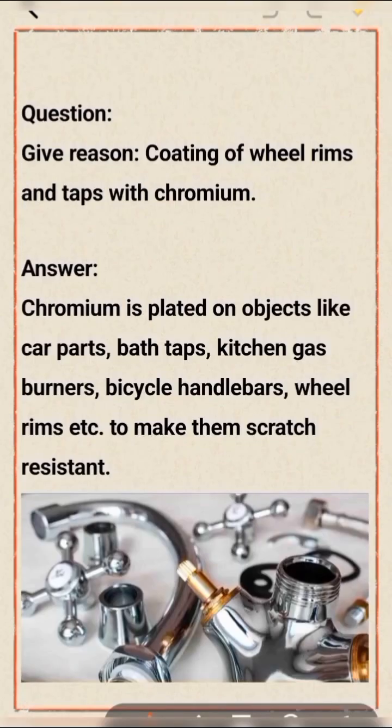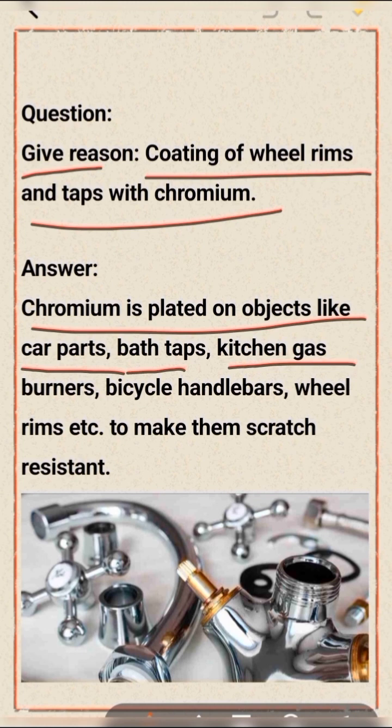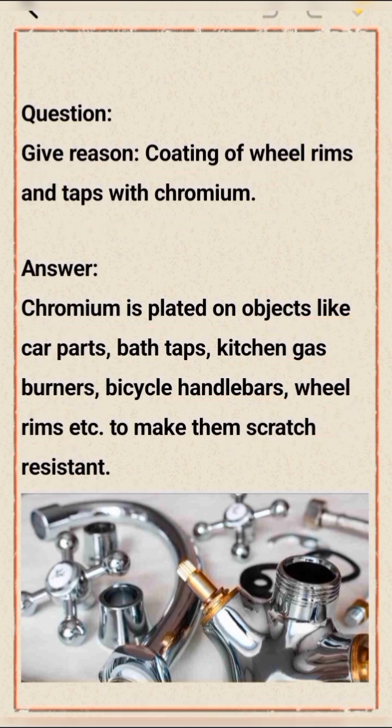Give the reason why wheel rims are coated or plated with chromium. Answer: chromium is plated on objects like car parts, bathtub fittings, kitchen gas burners, bicycle handlebars, wheel rims, etc. to make them scratch resistant. Show the picture supporting this question.